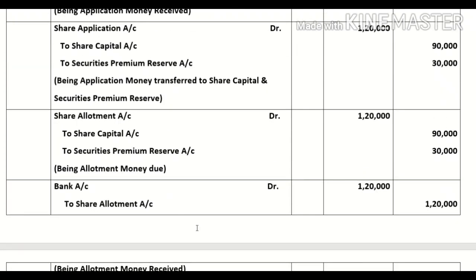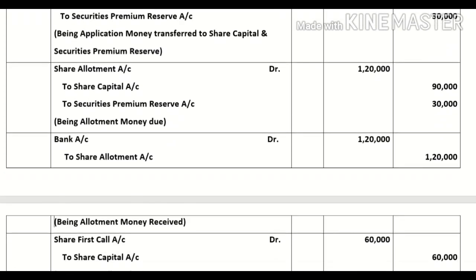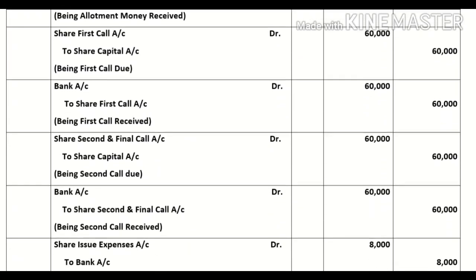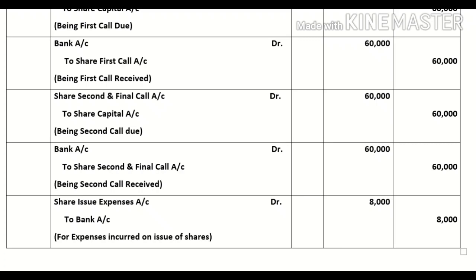Same way, you will pass the entry for allotment. Share allotment account debit to share capital to securities premium reserve account. Entry will be 1,20,000, capital at the rate ₹3, 90,000, premium at the rate ₹1, 30,000. Next, bank account debit to share allotment account. Then you will pass the entry for first call and the final call. And in the last, you will pass entry for share issue expenses.